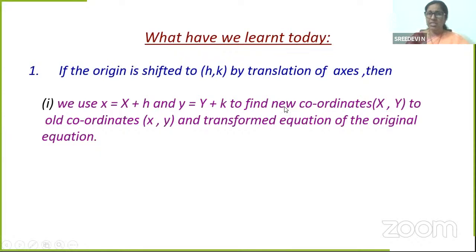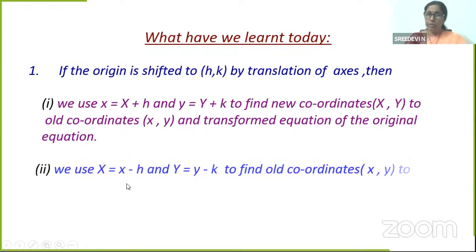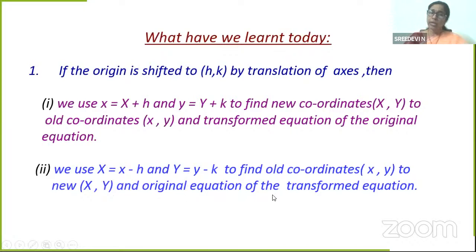We have seen this. If you want to find the transformed equation from the original, you substitute small x, small y values, isn't it? If you want to find the new coordinates, you substitute the small coordinates, that means small x, small y. You will get the new coordinates. Same way, we use capital X is equal to x minus h, capital Y is equal to y minus k, when to find the old coordinates and also to find the original equation when the transformed equation is given. We have seen this, children.